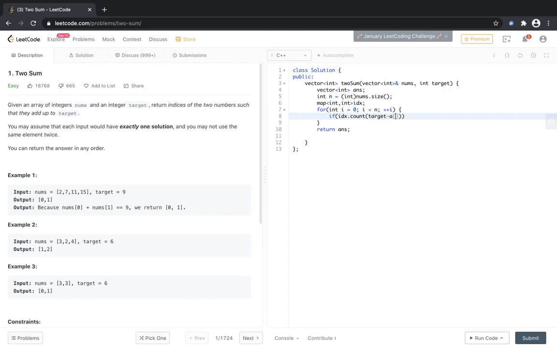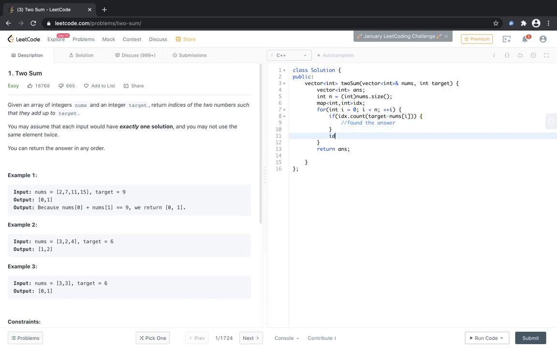Target minus nums i. So does the map idx contain this element, target minus nums i? If it contains, then we found the answer, and we can simply return this.